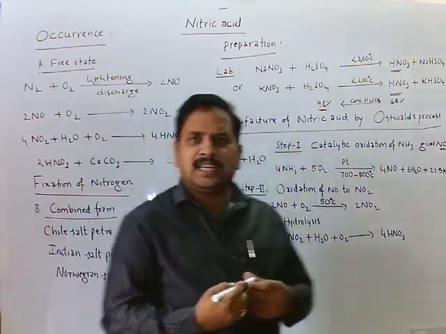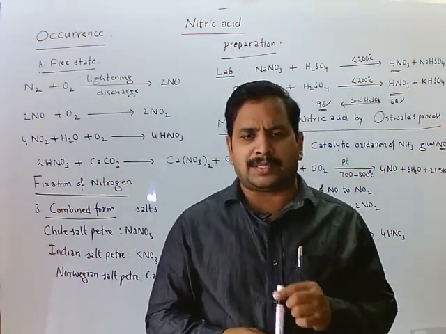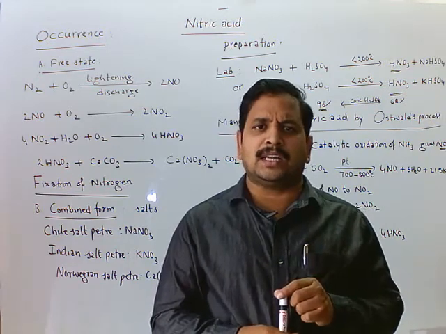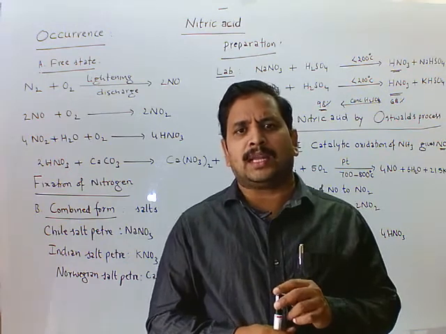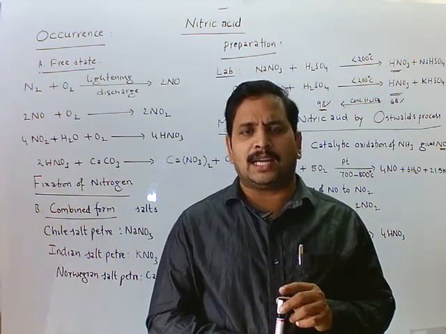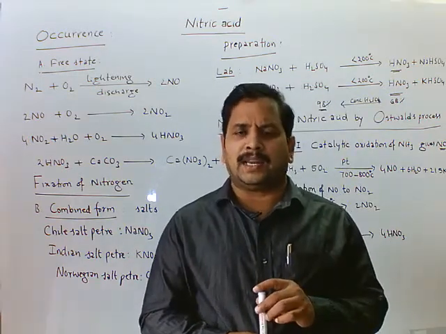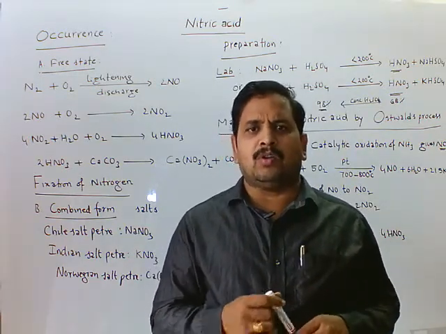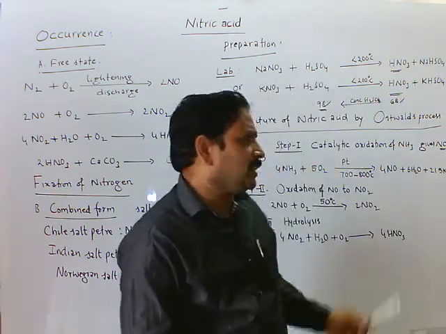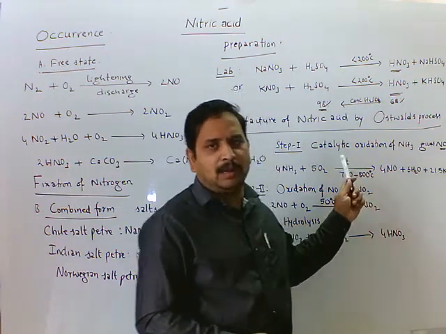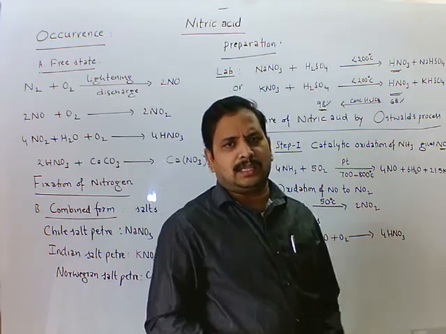Ostwald's process contains 3 steps. Step 1 is catalytic oxidation of ammonia to give nitric oxide. Step 2 is oxidation of nitric oxide to nitrogen dioxide. And step 3, absorption of nitrogen dioxide in water in the presence of oxygen gives nitric acid. This is about manufacture of nitric acid by Ostwald's process. The catalyst is platinum gauze we are using. Temperature is about 700 to 800 degrees Celsius.